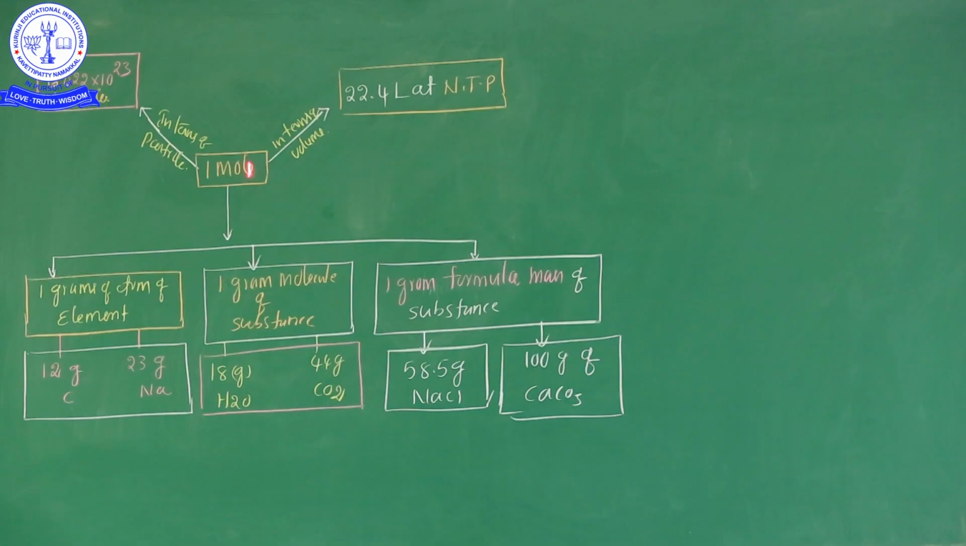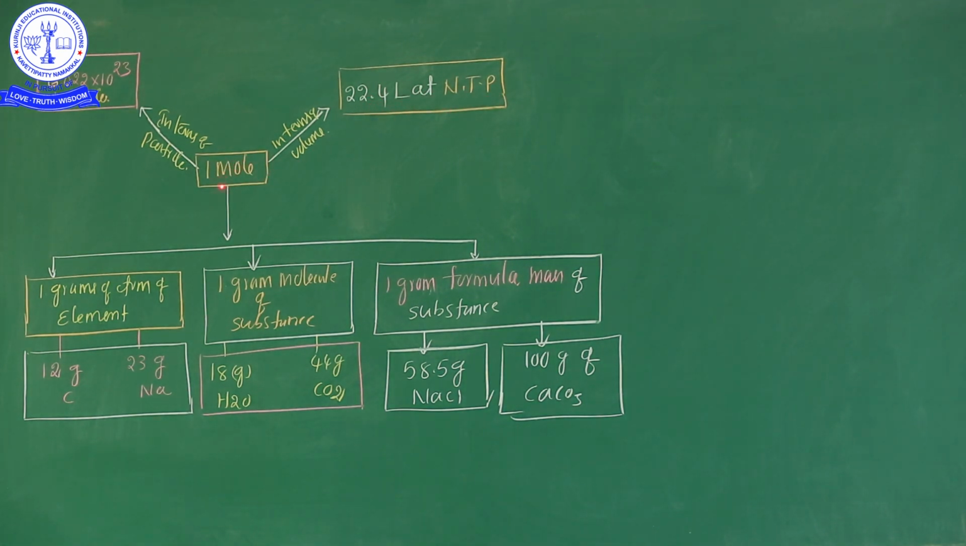Okay, my dear students. Here is one tabular form, one column. This is very clear to help in understanding the mole concept in a different manner. See here, 1 mole in terms of volume is equal to 22.4 liters of gas at NTP condition, normal temperature and pressure condition. So 1 mole, in terms of volume, is 22.4 liters at NTP condition.